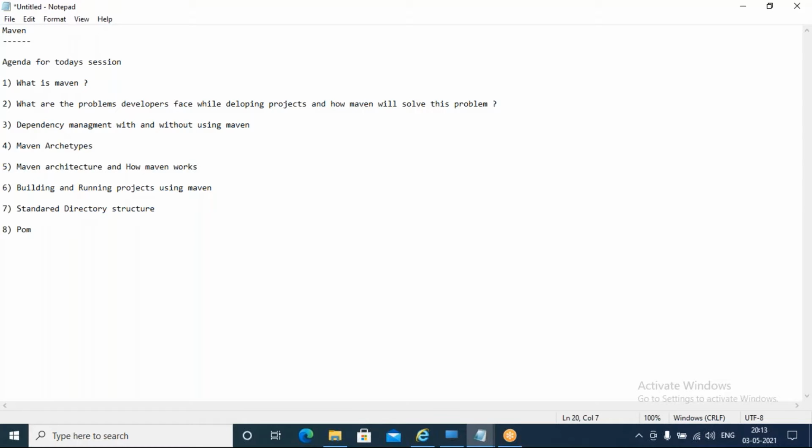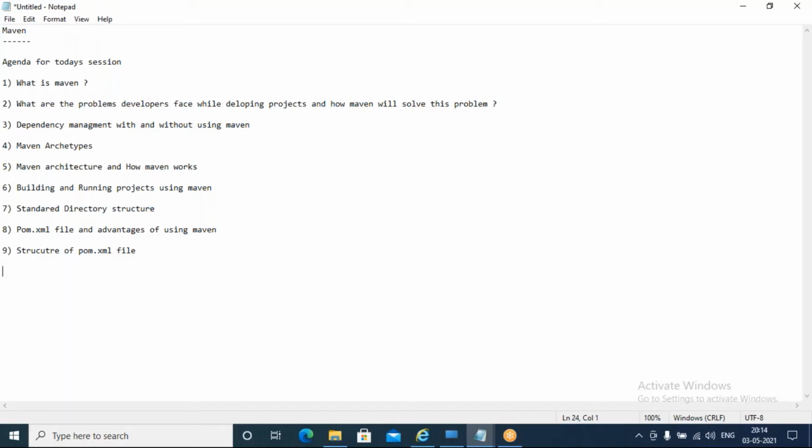Then the pom.xml file. We need to talk about this, and the advantages of using Maven. The structure of the pom.xml file.